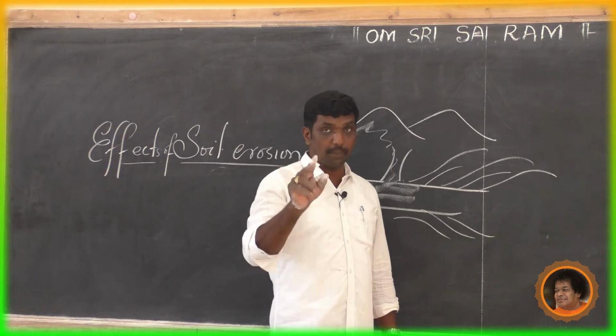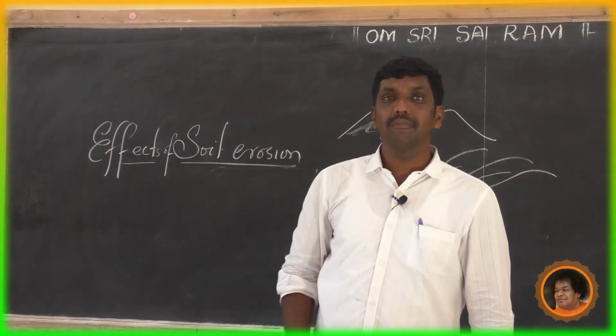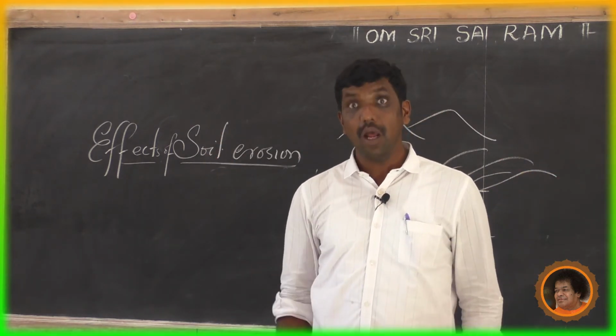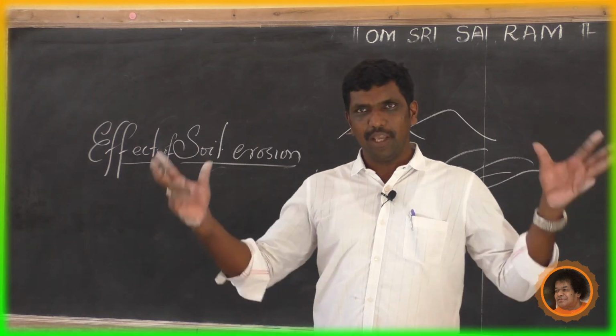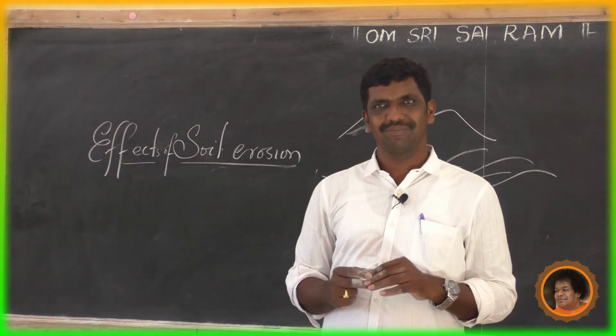reservoirs. Second point. Nowadays, you know that due to the over silting, the capacity of the reservoirs is reducing. What do you mean by reservoir? Anekattu. The dams, the capacity of the reservoirs are reducing.